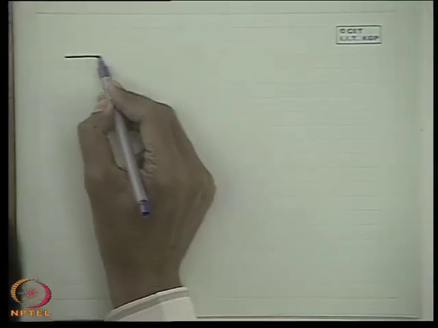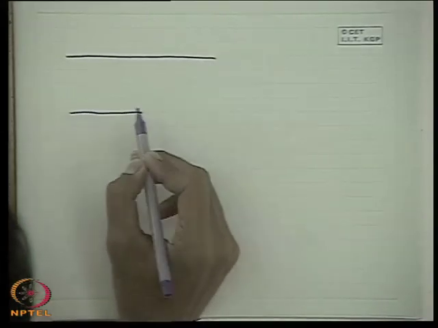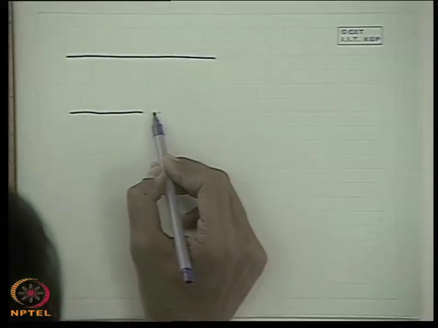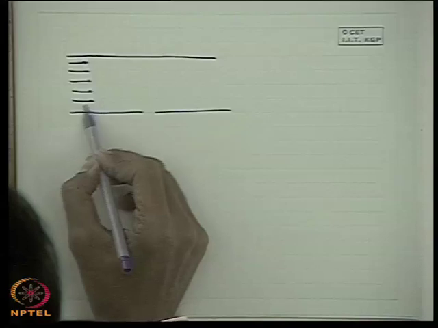Now let us consider a case like this. Let us consider the flow through a duct with uniform velocity.